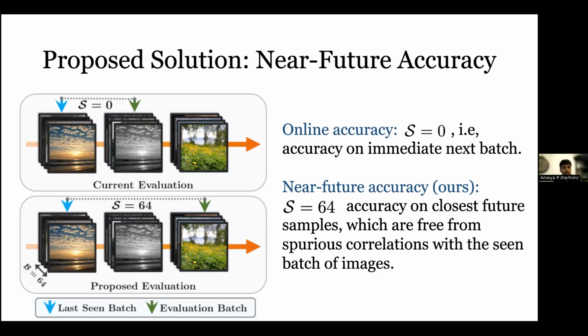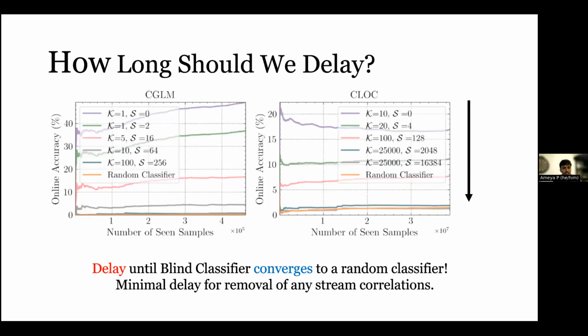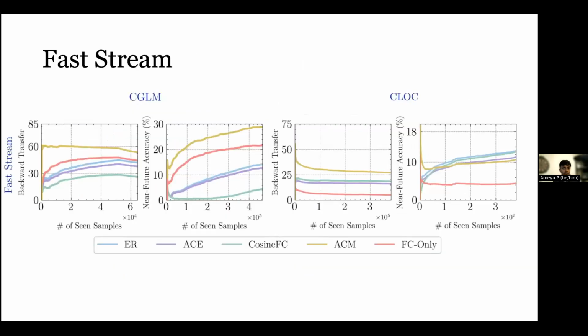How do we compute how near in the future to look? We say that we should delay the evaluation until the blind classifier drops to random. So we just see the time delay required for the blind classifier to go from its initial performance to random, and we delay by this amount. This is the minimal delay that we can use. And we evaluate on these metrics.